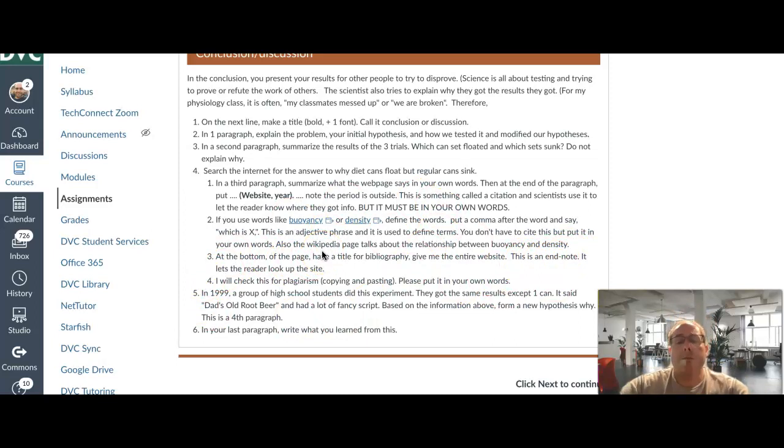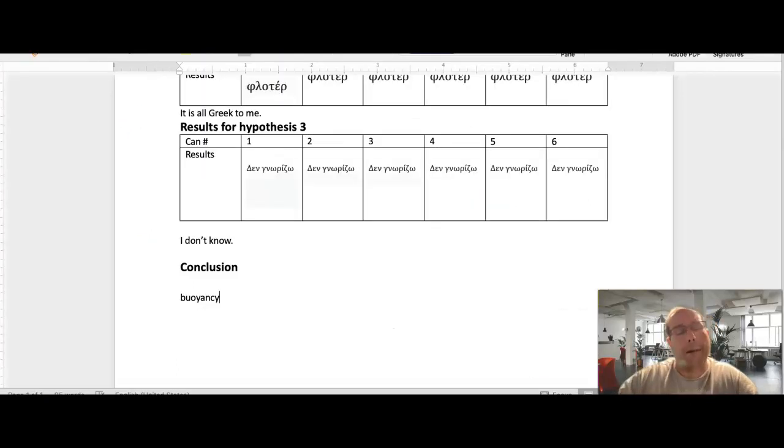Now, you might use 2 fancy words in this. Buoyancy and density. As the icon indicates, this is taking you to dictionaries. This one's actually Wikipedia. Or no, this one's Wikipedia. And I want you to give a little definition. The way you do that is, I wrote the word buoyancy. I'm not sure my readers will know what it is. I'm not sure you know what it means. So you're going to put a comma.